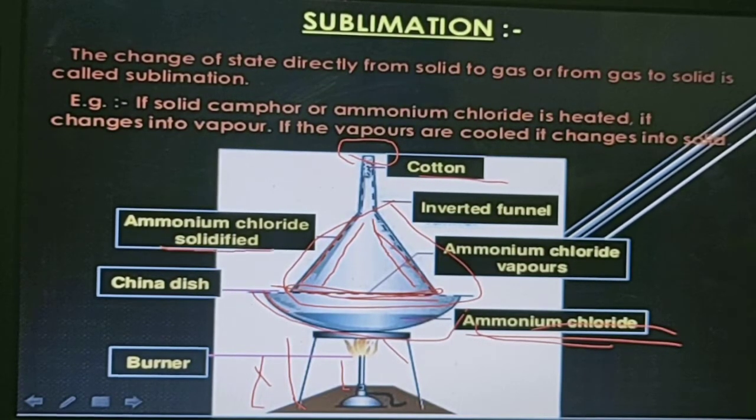So the ammonium chloride gets solidified again. After we finish the experiment, when we turn over the funnel and scratch the wall of the funnel, we get the ammonium chloride in solidified form, which shows that the solid is converted into gas, and the gas is again converted into the solid state.